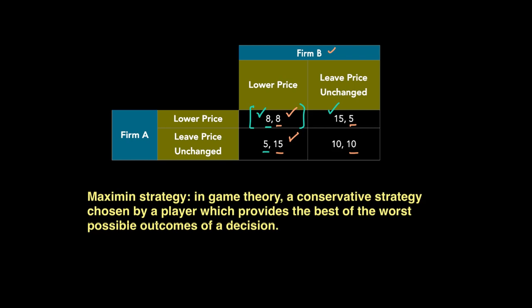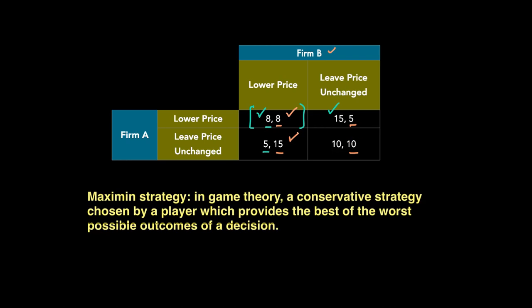So if you look at this, if firm B is to lower the price, and if firm A will leave price unchanged, then firm B will get a profit of 15 million. However, if firm B is to respond by lowering the price, then the worst that can happen to firm B, given firm B is lowering price, is that they get 8 million. So for them, the conservative strategy will always be to lower price, because they will get 8 million versus 5 million if they leave the price unchanged.